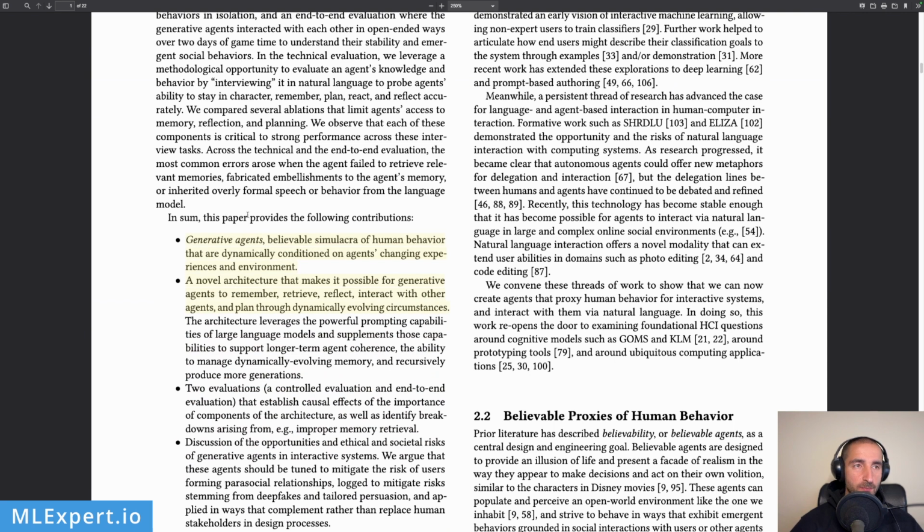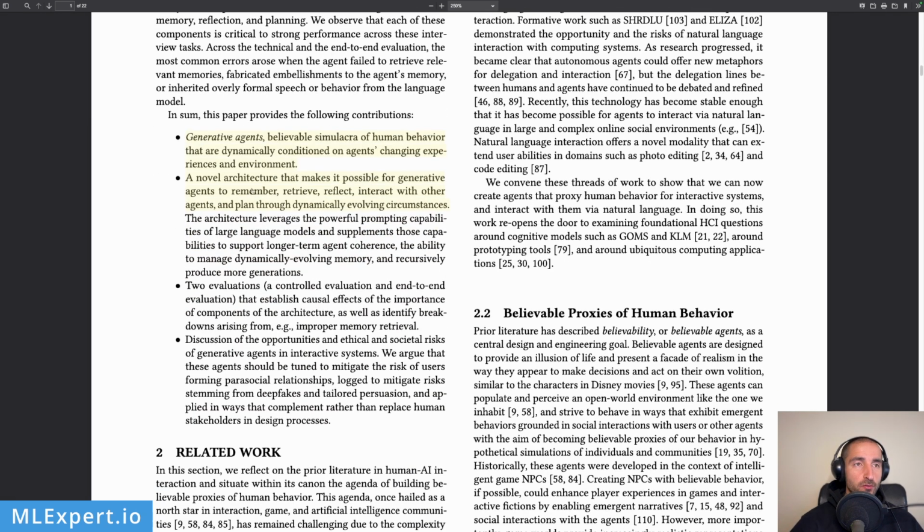So in this paper, they provide the following contributions: generative agents, believable simulacra of human behavior that are dynamically conditioned on agents' changing experience and environment. So they have these agents that are working with the environment and they understand it, they have memories about it, they do some reflection, as we are going to see in the next part of the paper, and then they're taking some concrete actions based on the behavior or the memory that they stored. A novel architecture that makes it possible for generative agents to remember, retrieve, reflect, interact with other agents, and plan through dynamically evolving circumstances. So, this is essentially the TLDR of the paper.